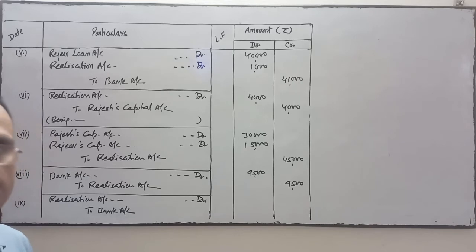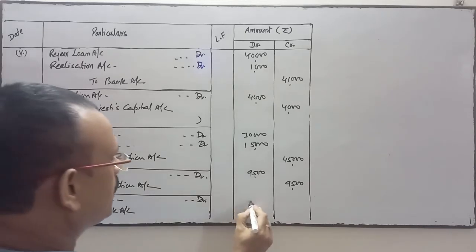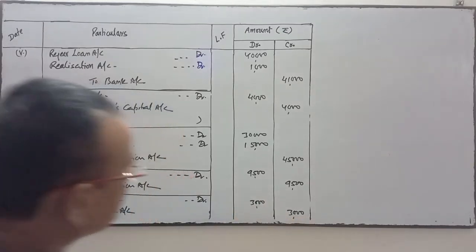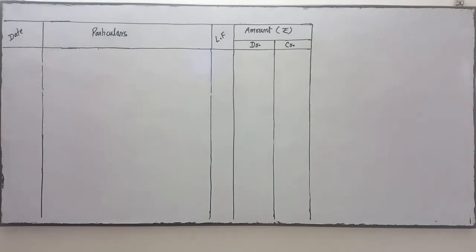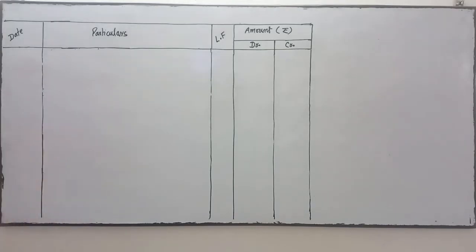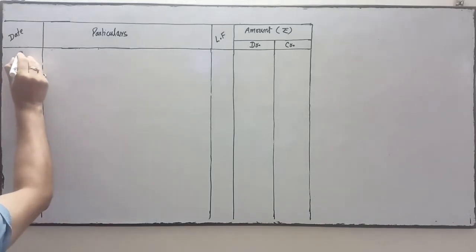So the firm has to pay. So when the firm pays, realization account debit to bank account, that amount is 3,000. Okay. Now next transaction is after the 8th transaction, 9th transaction, now 10th.